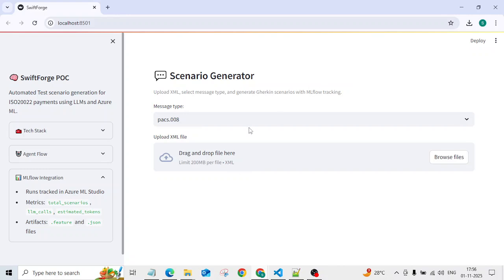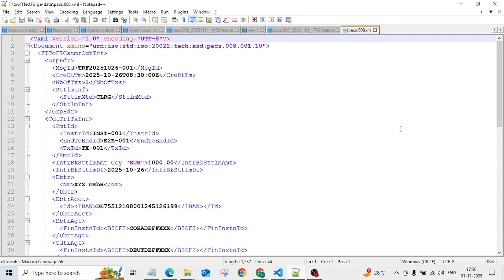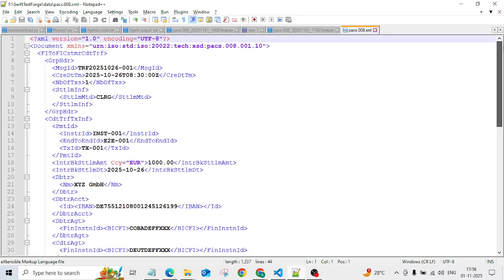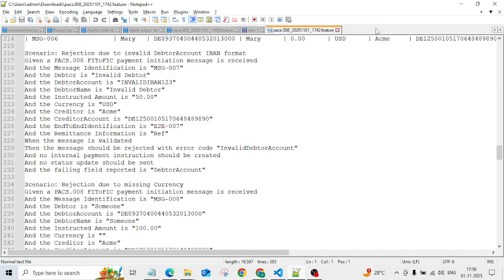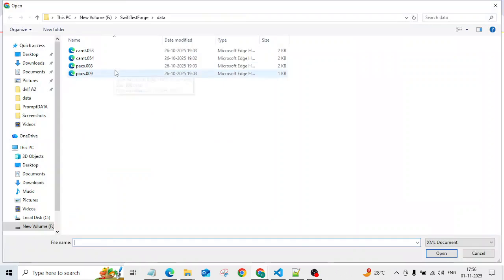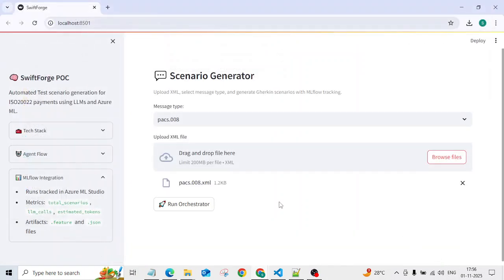So first, let's take up a PAX8 file. Let me show you a sample file that we have. This is the PAX8 sample file, which will be parsed, and test scenarios will be generated based on this. Okay, so let's do this. Let's browse the file PAX8. Alright, so now we need to click on run orchestrator.